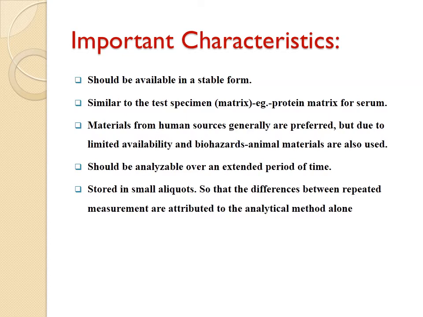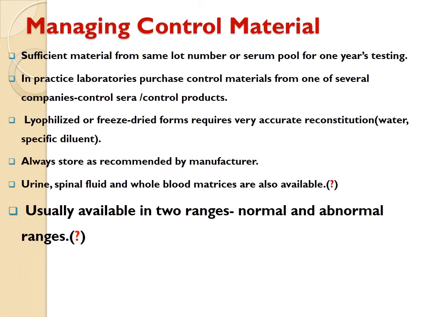Now this clinical chemistry or hematology control may again be of two types. It may be assayed or unassayed. Assayed means we will get the target value from the value sheets of the control. Unassayed means we don't have any specified value for an analyte. Now, how to manage a control material?